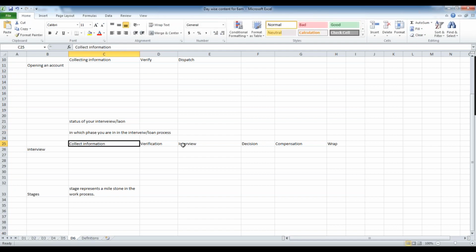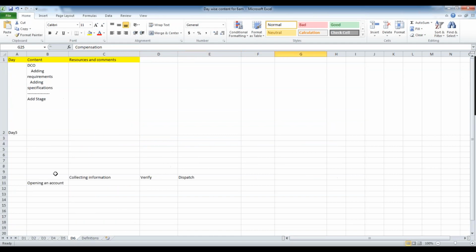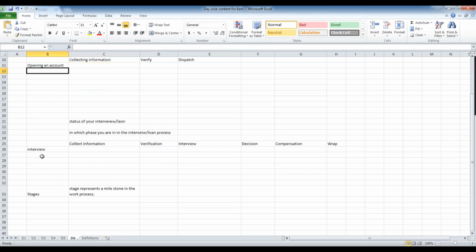So how can we determine the stages in the case? Because this is a generic interview and opening account requirement, we can identify the stages. But if the domain is new for me, I cannot guess what the exact process or exact stages required for that case are. In that scenario, that is where the subject matter experts will be involved.